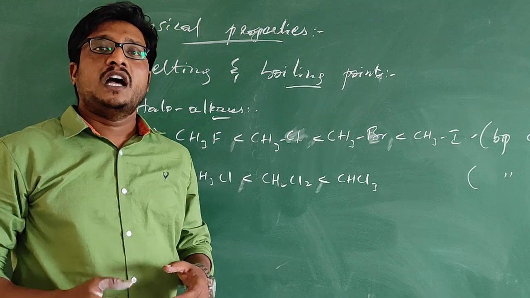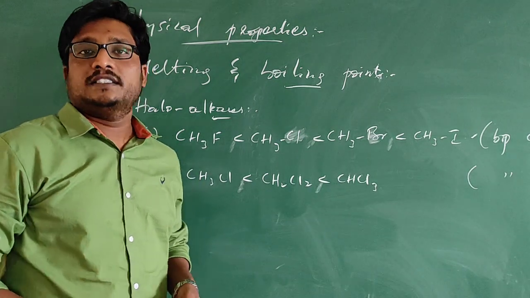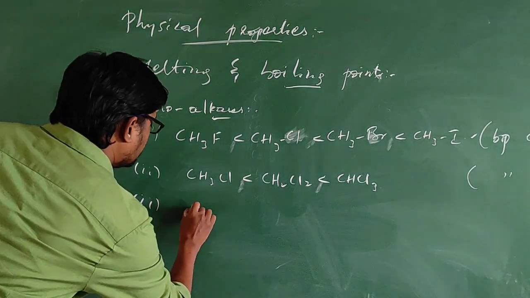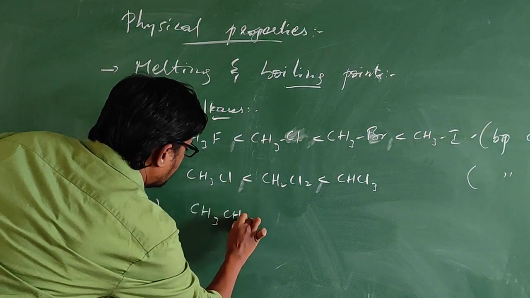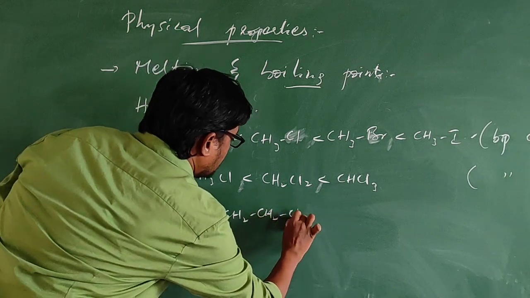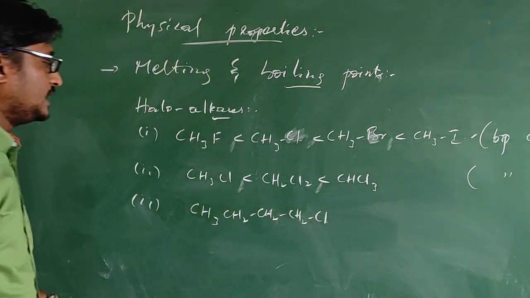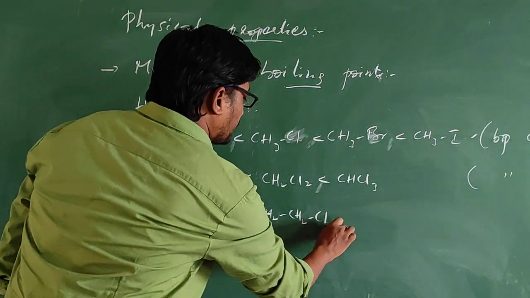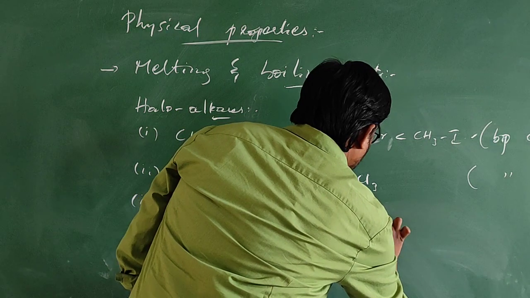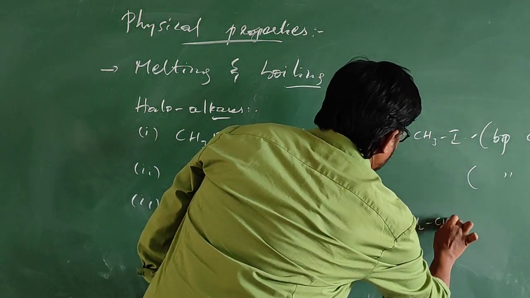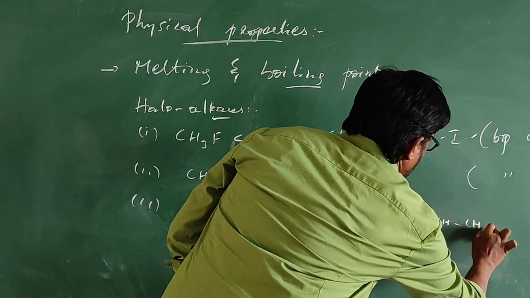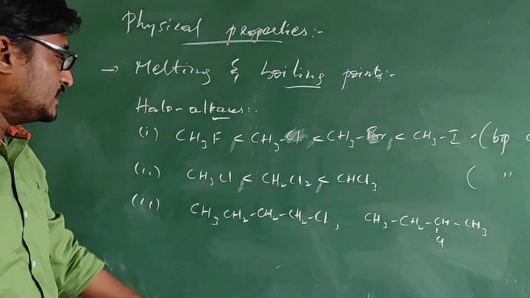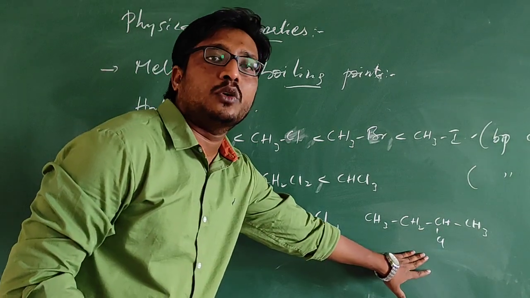Let us consider isomers of haloalkanes. For example, CH3CH2CH2CH2Cl. This is nothing but chlorobutane. The isomer of this, if you see, CH3CH2CHClCH3. This is the isomer of this chlorobutane. This is 1-chlorobutane, this is 2-chlorobutane.